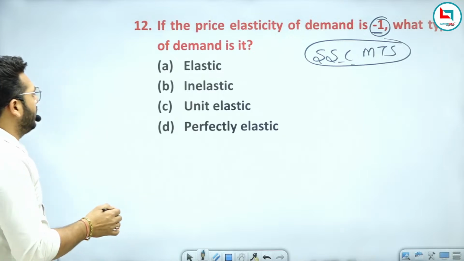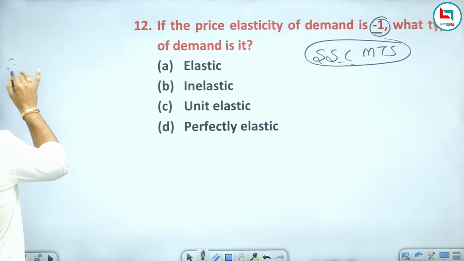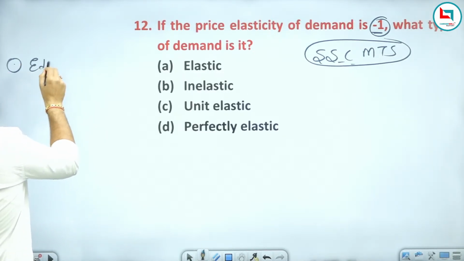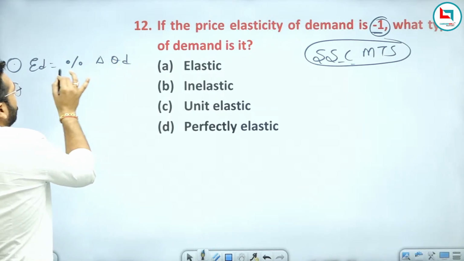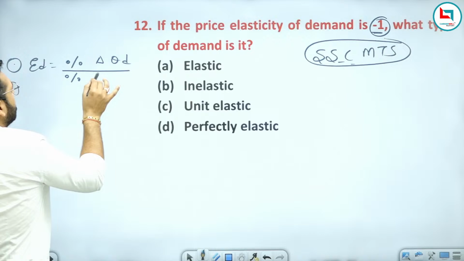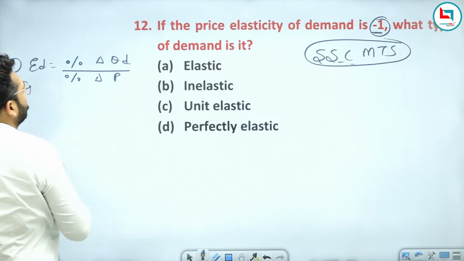First of all we need to write this formula: percentage change in quantity demanded in respect of percentage change in price.